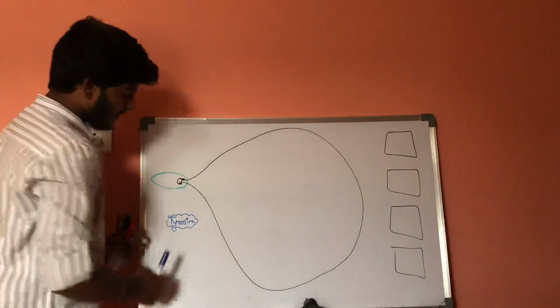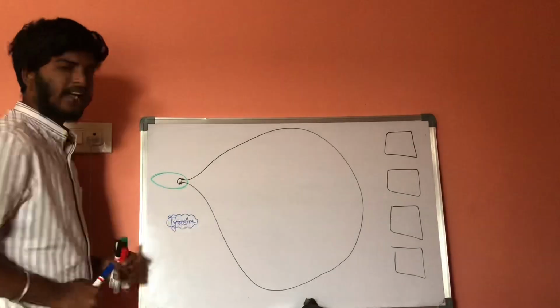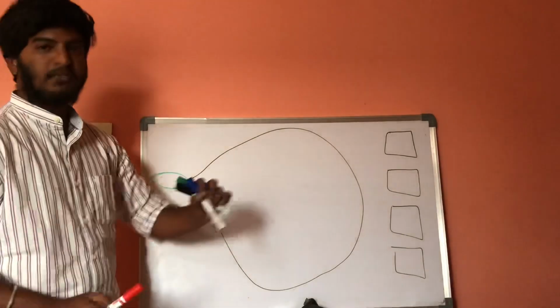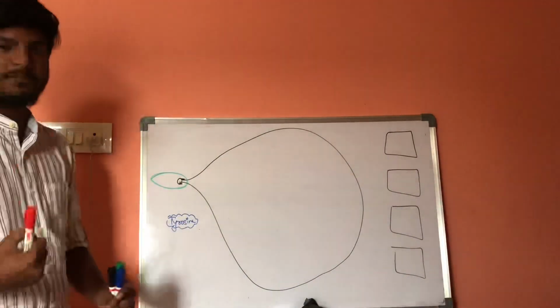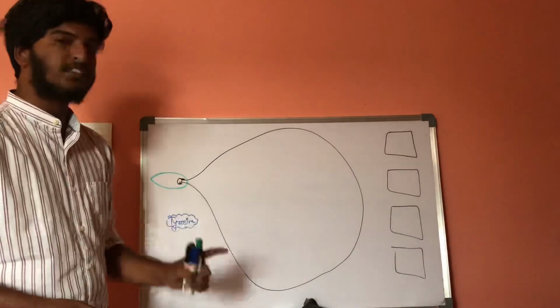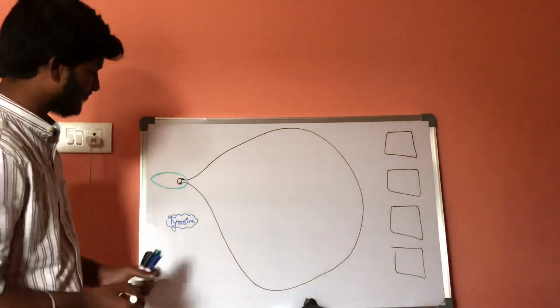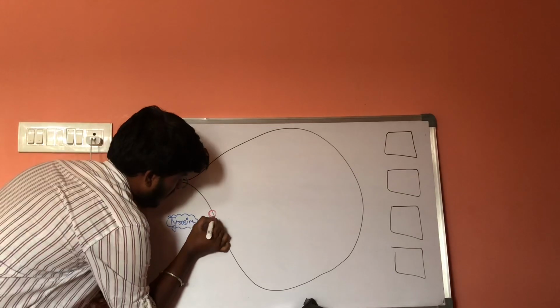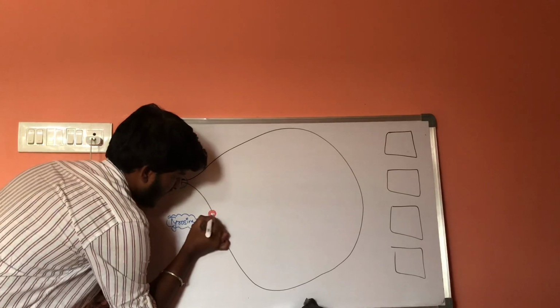Now, this tyrosine cannot directly enter into the post-sympathetic neural fibers. There are special transporters for the tyrosine through which the tyrosine can enter into the post-sympathetic neural fibers.